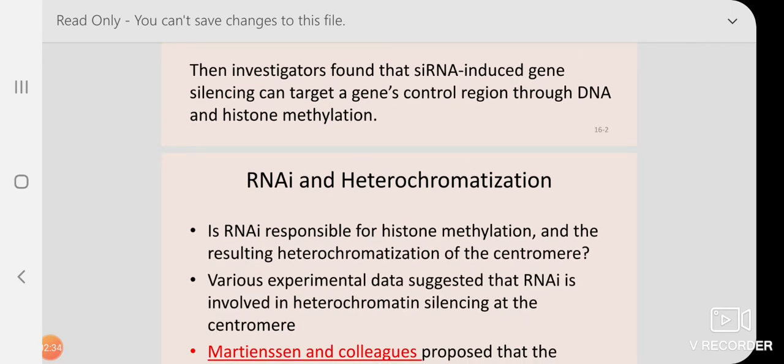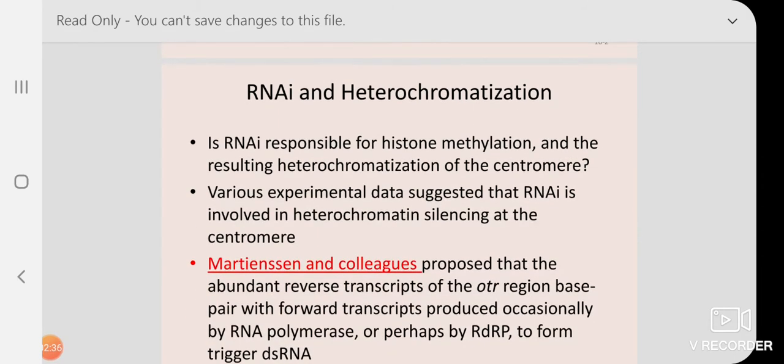Is RNAi responsible for histone methylation and resulting heterochromatinization of the centromere? That was the question. Various experimental data suggested that RNAi is involved in heterochromatin silencing at the centromere. So we will focus on the centromere and how this silencing happens with the help of RNAi.